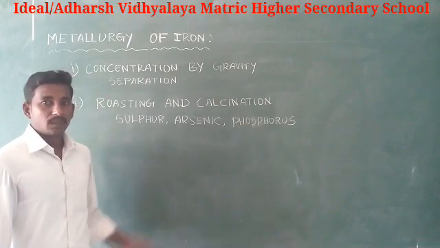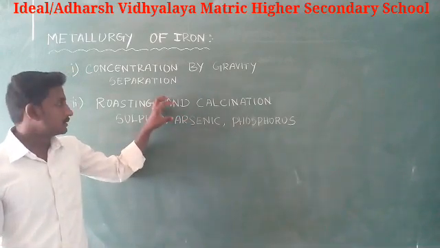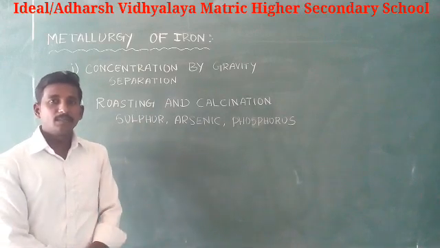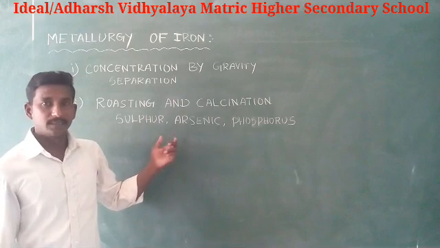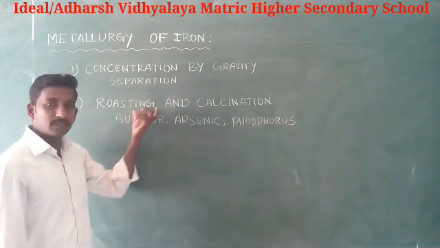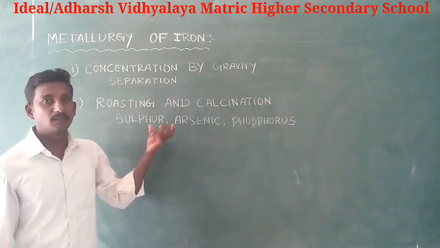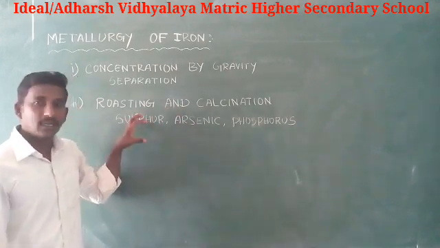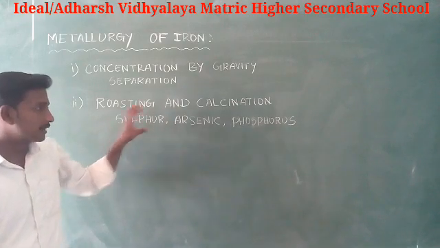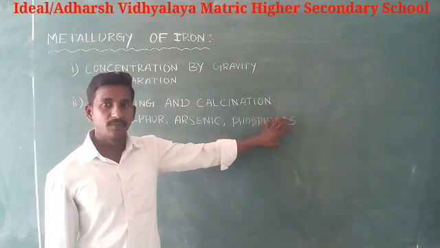Next, roasting and calcination. The concentrated ore is heated strongly in a limited supply of air. As a result, the moisture of the ore is driven out, and impurities like sulfur, arsenic and phosphorus are oxidized and removed.